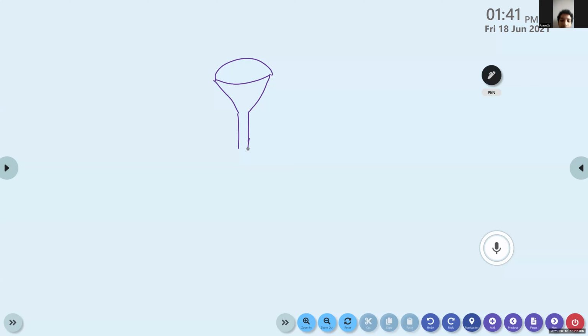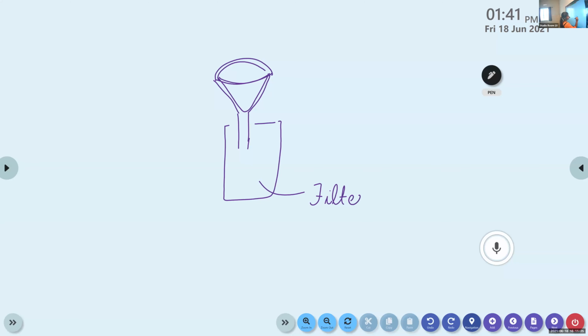This one is the funnel, and we place filter paper here in this shape. Then one vessel is here to collect the filtrate. The pure liquid obtained here is known as filtrate.